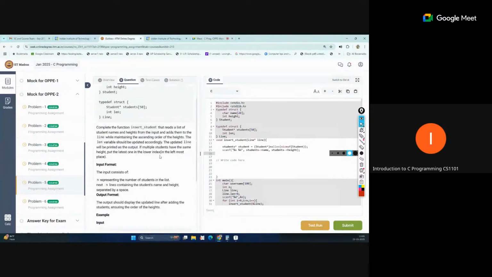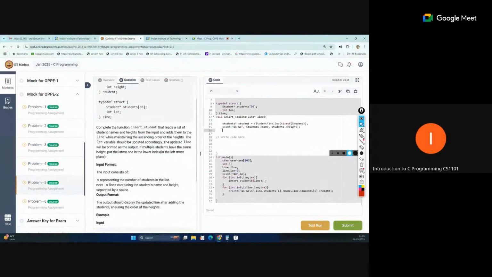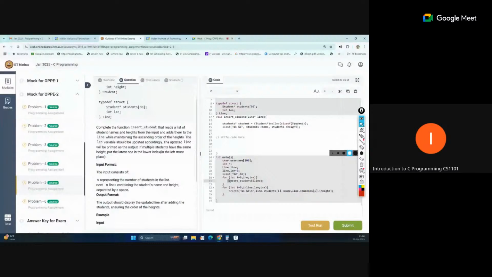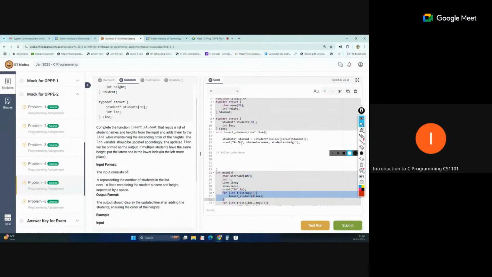Okay, so insert student brief. Insert student line. So this function is actually called under this loop. That function will be called again and again, and each time we will store one student record, and that will be added into the line. So now this is the first thing.